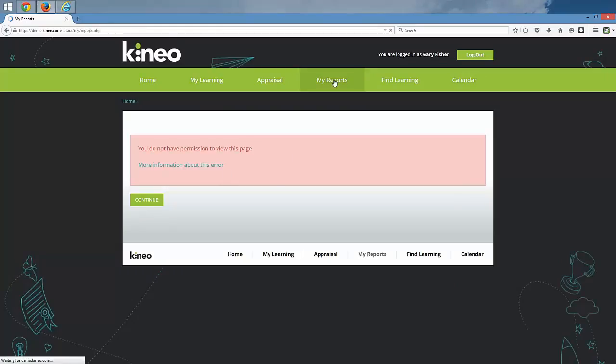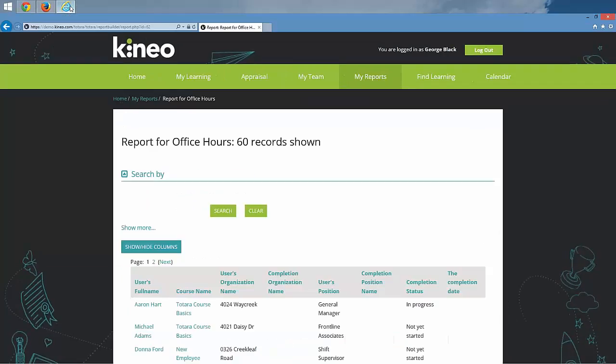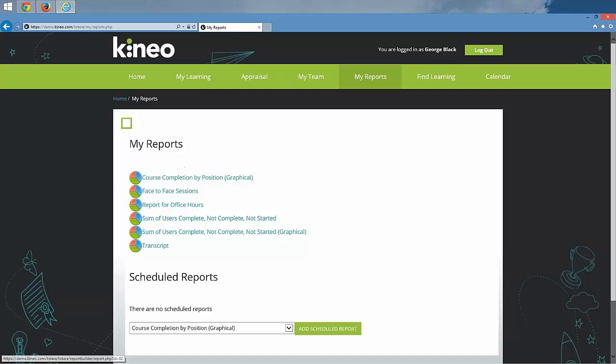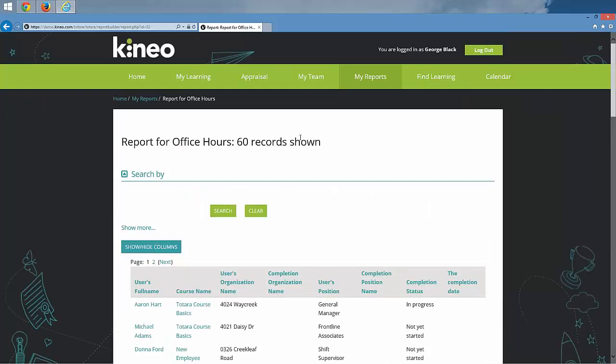And if he goes to the My Reports tab, he no longer sees it listed. So that Access tab immediately took that report away from him. But let's look at it as his manager. So if we go in as his manager, go to the My Reports tab, he still sees it, reports for office hours, and he's still able to see all 60 records. So he's still seeing the whole thing. And all other staff managers on the site would still see all 60 records there as well.